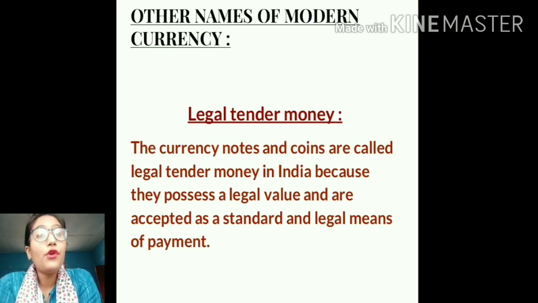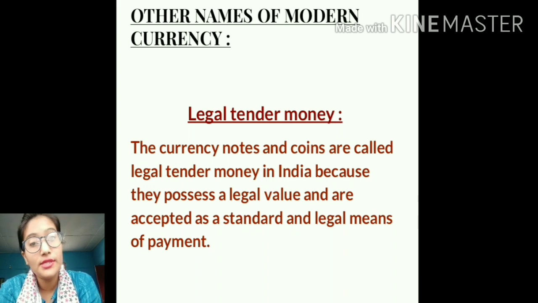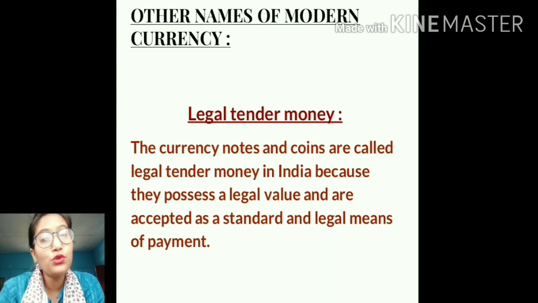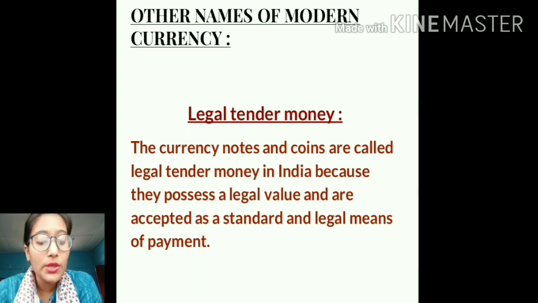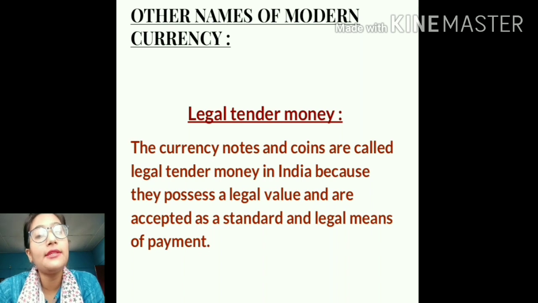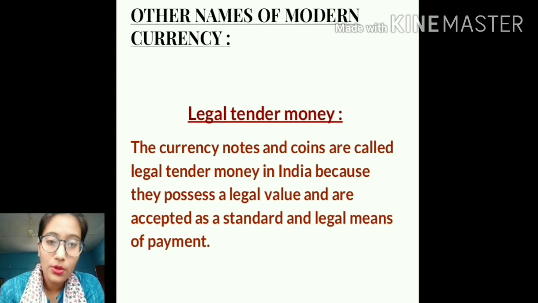The next important form of money, students, is legal tender money. So another name which has been given to the paper currency notes and coins is legal tender money. Legal means something which is official, something which is right, as opposed to illegal or unfair. So students, the paper currency notes and coins that we are using are called legal tender money because they are officially in circulation in the country. That means no one can refuse to accept any kind of payment if it is given in the form of the paper currency notes and coins.